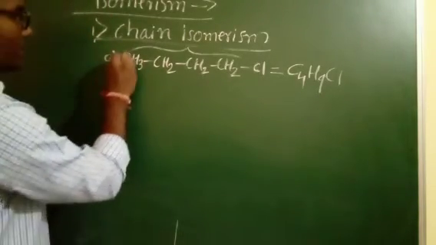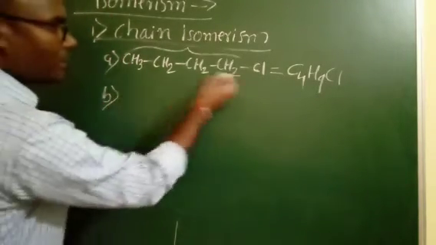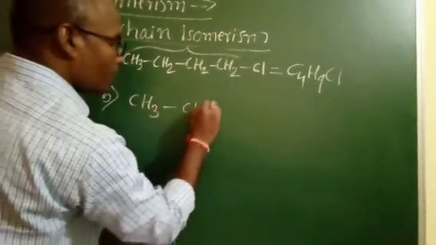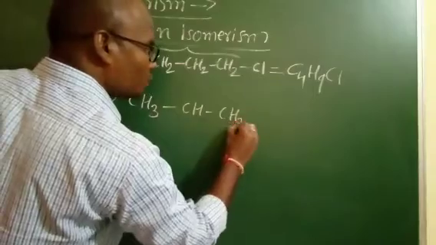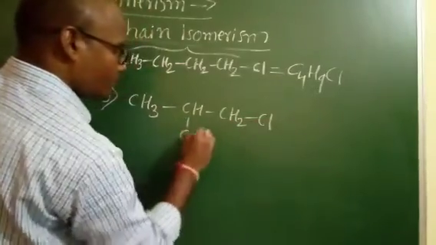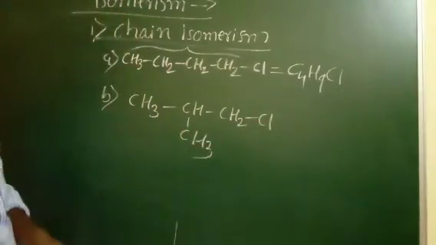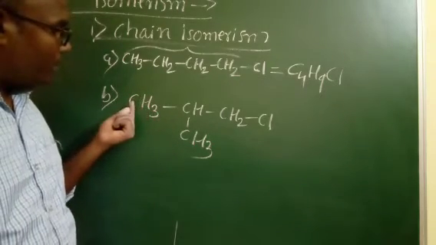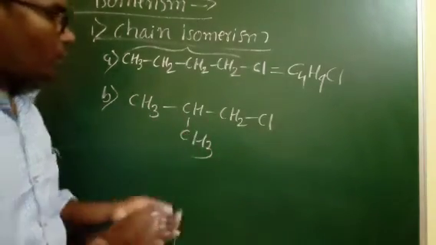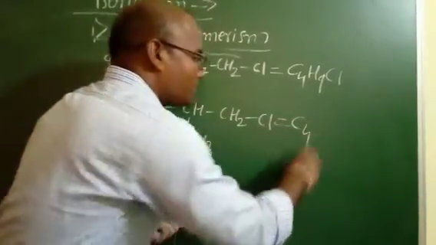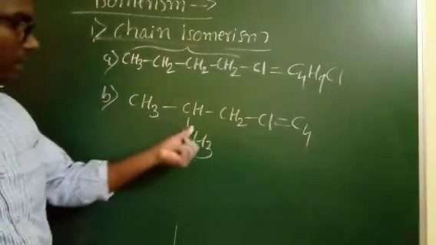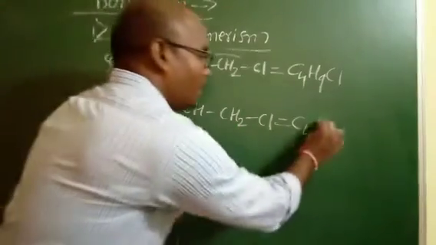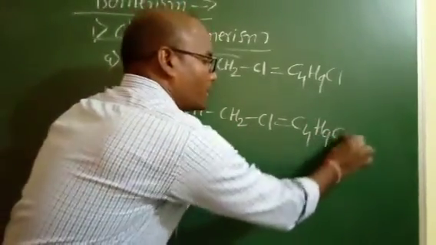For example, this is the first one. The second one, by using the same formula, we write in this form. Look at here, students. Count the carbons: 1, 2, 3, 4. How many hydrogens? 3 plus 1 is 4, plus 2 is 6, plus 3 is 9. 9 hydrogen atoms and 1 chlorine.